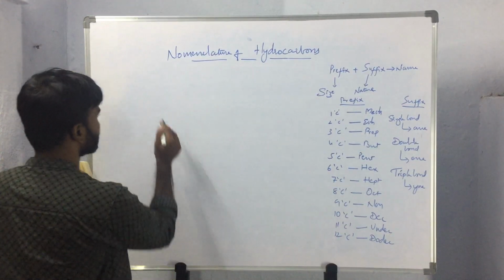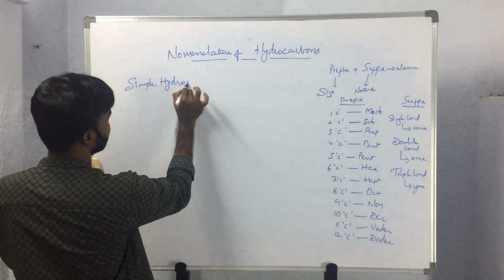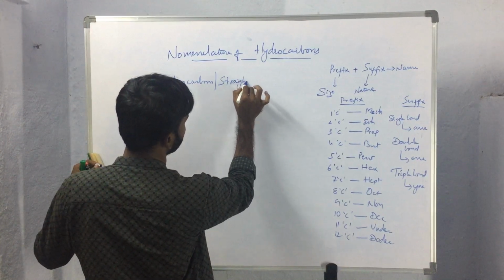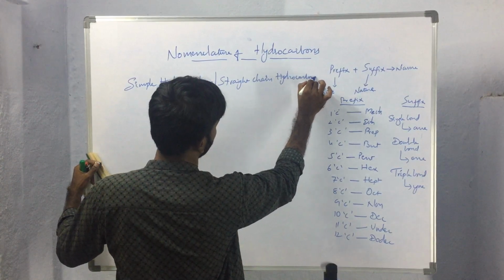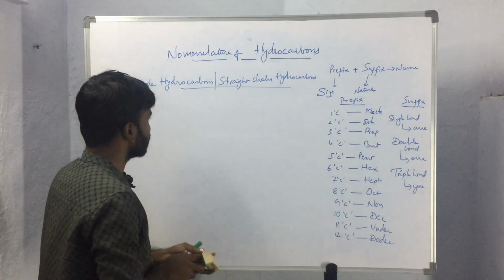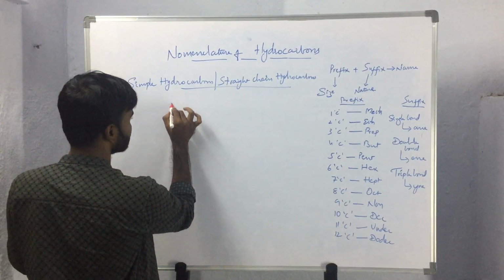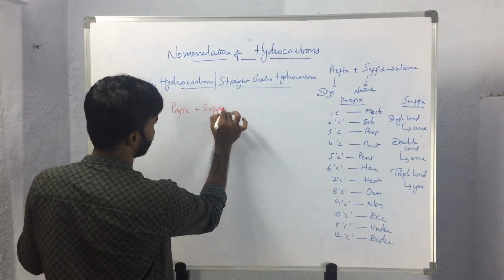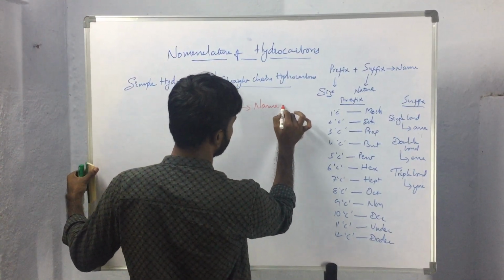So for naming simple hydrocarbons, or we can say straight chain hydrocarbons, what we have to keep in mind is that we have to select the prefix and suffix. So the combination of this prefix and suffix will be the name of the compound.